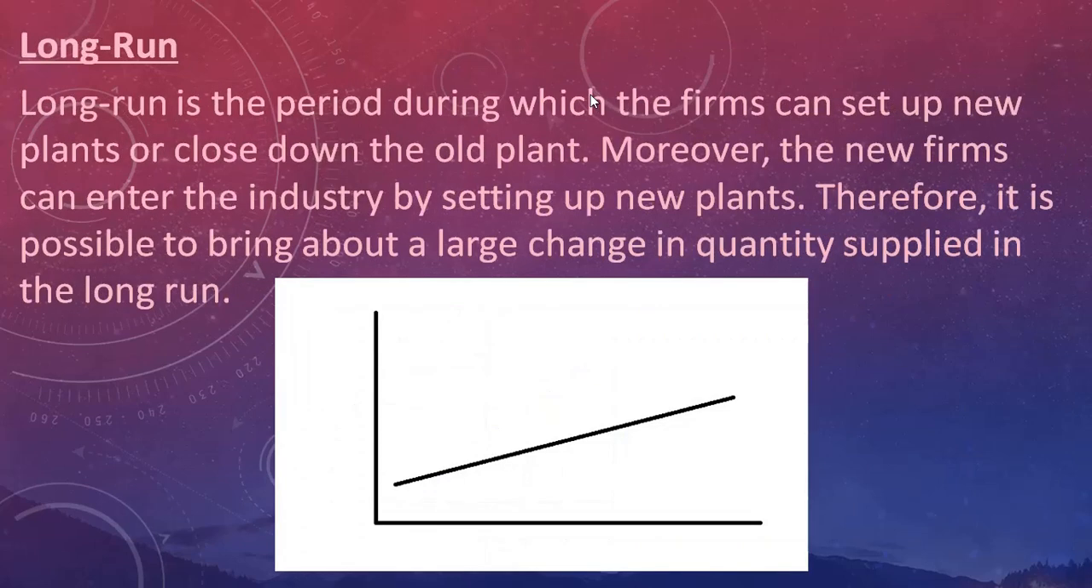Now let's talk about long run period. Now in the long run, supply can be adjusted to a larger extent. Why? Because factors of production can also be adjusted. So the long run period examples, it can go beyond 1 year, like 3 years, 5 years, 10 years, 15 years, 20 years. So factors of production can be changed, and this can bring about a larger change in the quantity that is supplied in the market.